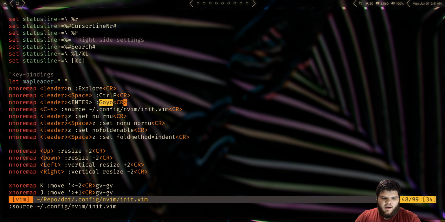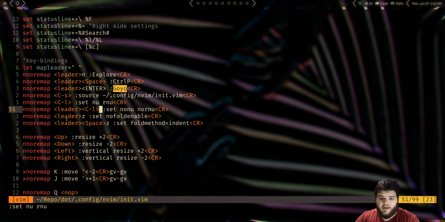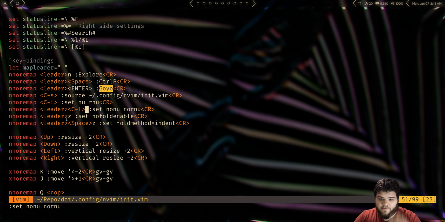Reload our config here, and now if I do space Z, oh no, I didn't want to do Z. I've got Z set to fold stuff. What do I want to do here? Let's do L for line. Okay, new plan. Let's do Control L, and then we're going to do leader Control L to turn it back off. So now if I reload, Control L will turn on line numbers, and then space Control L will turn them off. Cool. Yeah, that feels nice. I think that feels natural. I just like to try out the keyboard shortcuts a few times to make sure they feel right, and I'll change them if they don't.